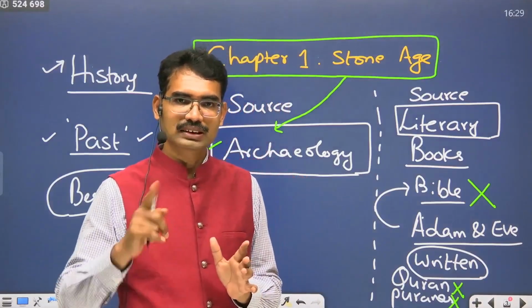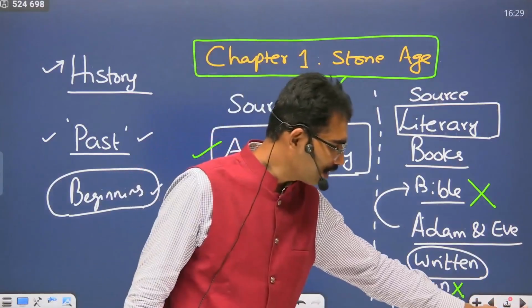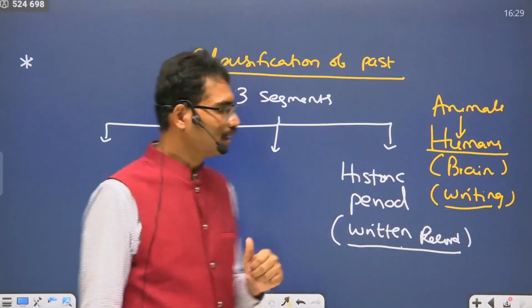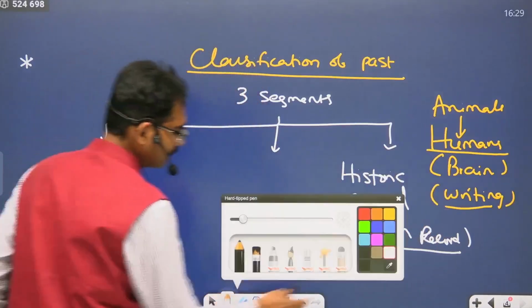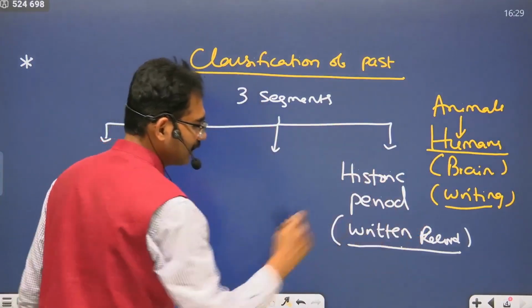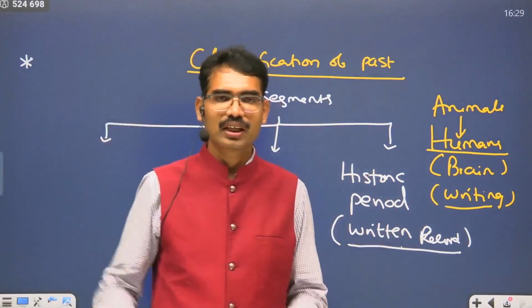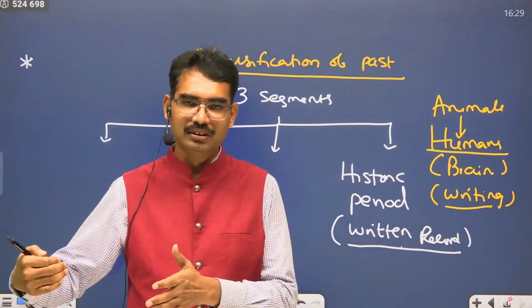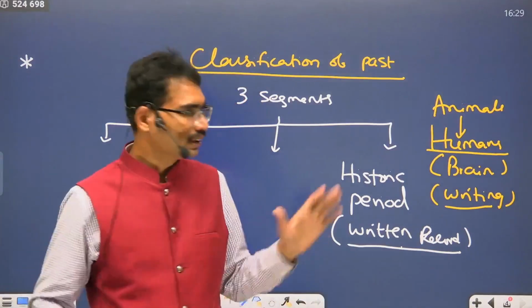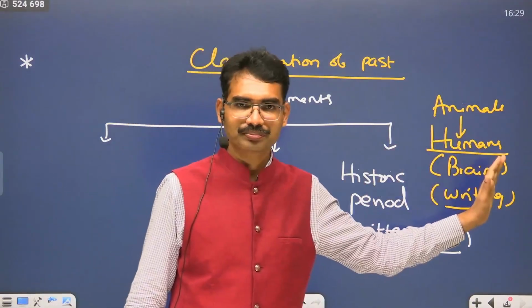But science is telling us it is not Adam and Eve. There were people before Adam and Eve. What is that? The answer is, this is the historic period, based on written record. So here the prelims question is, if we depend on written records to understand our human past, that is known as the historic period.